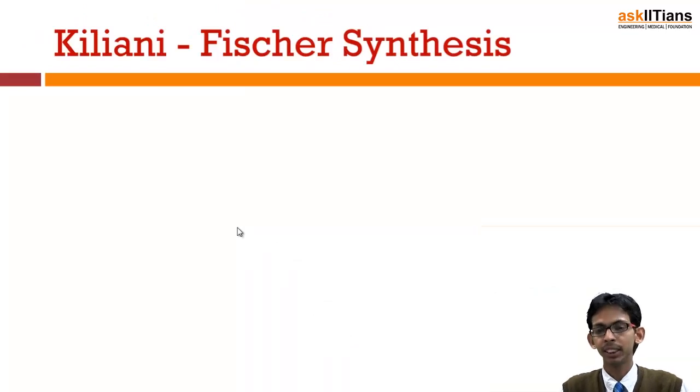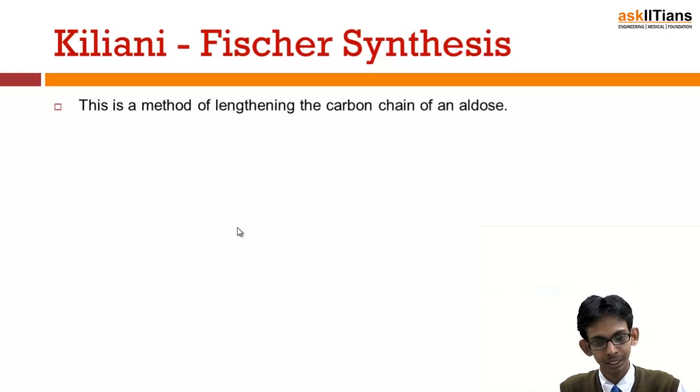Next is Kiliani-Fischer synthesis. We have just studied in the previous slide what we get if we increase the carbon by 1. We added one more group to aldotriose and moved to aldotetrose. So now the question comes, what is the method to increase this carbon chain? The answer is Kiliani-Fischer synthesis. This method is used for lengthening the carbon chain of aldose.